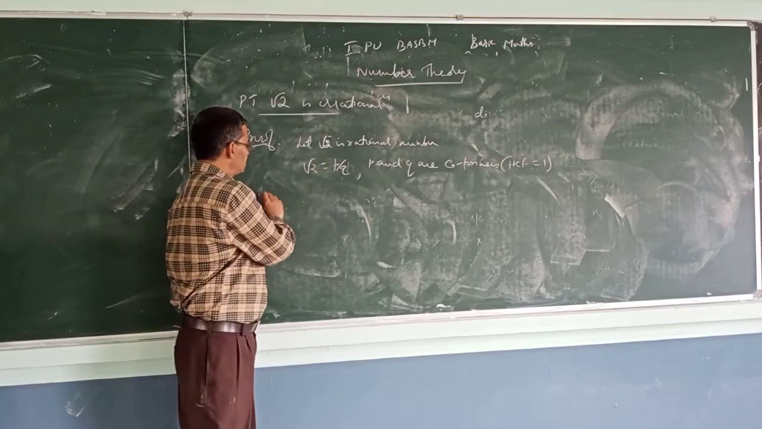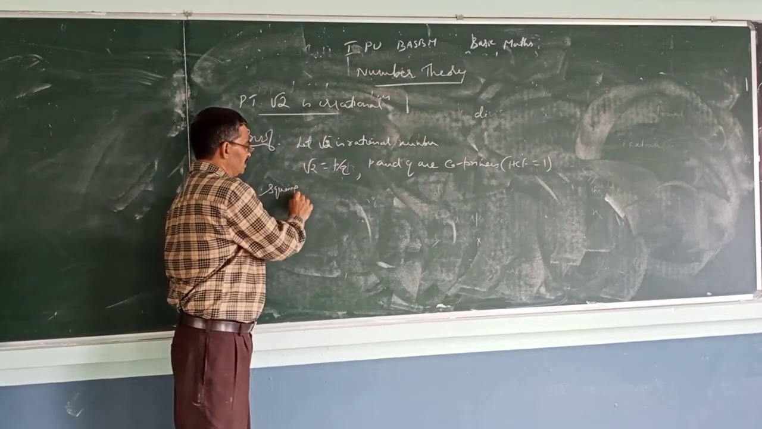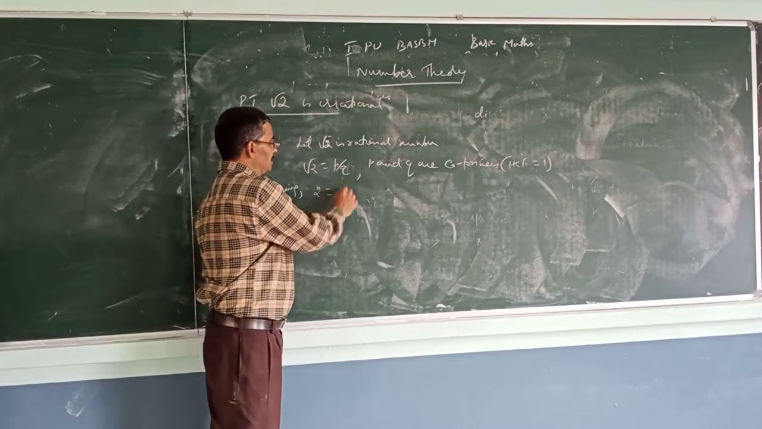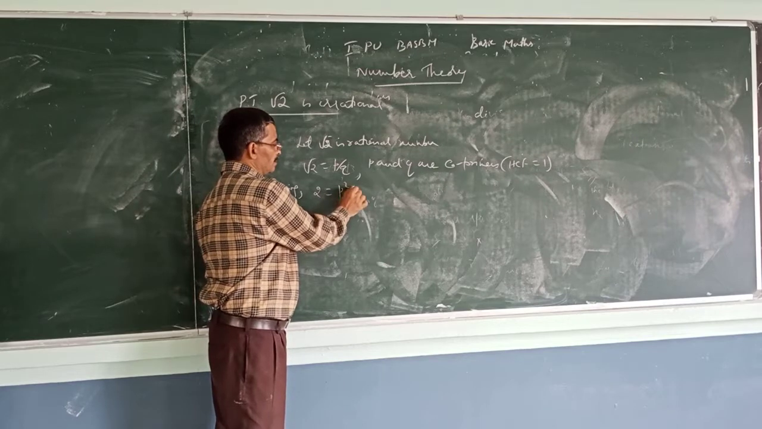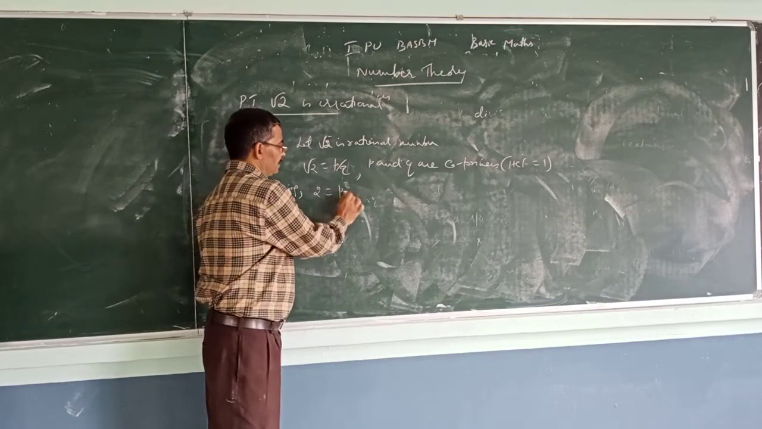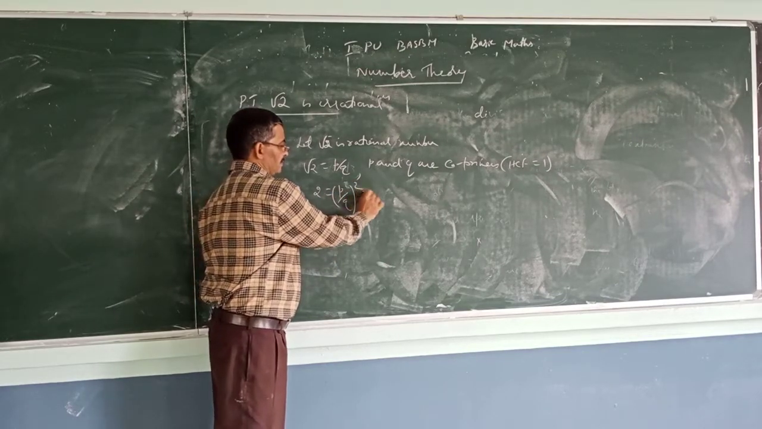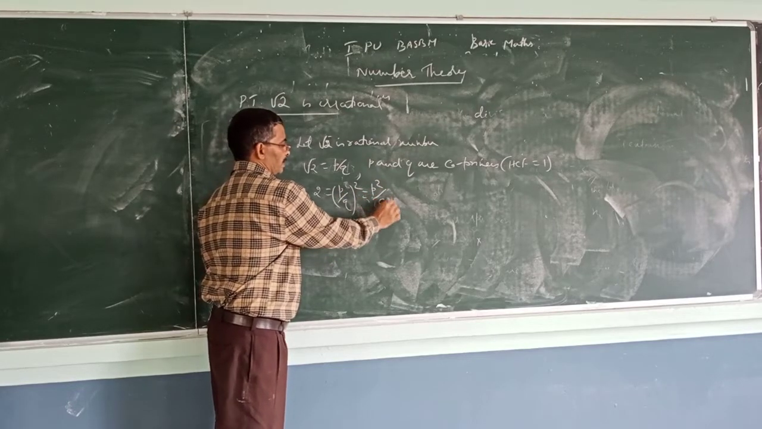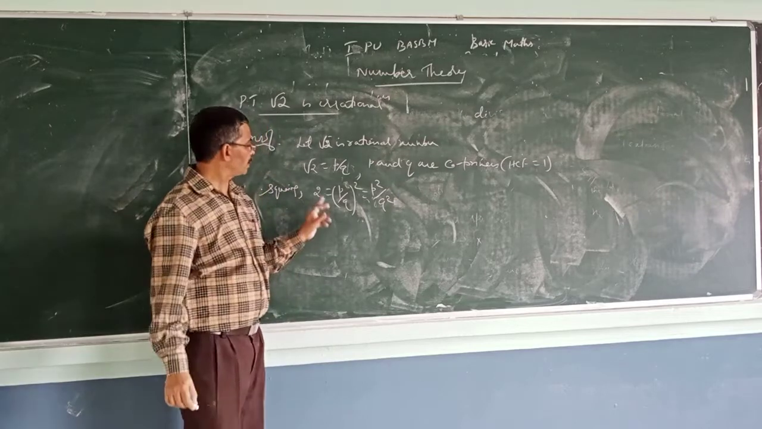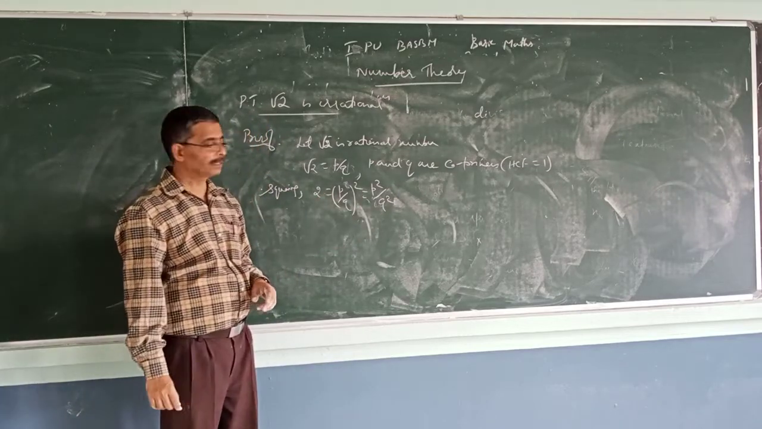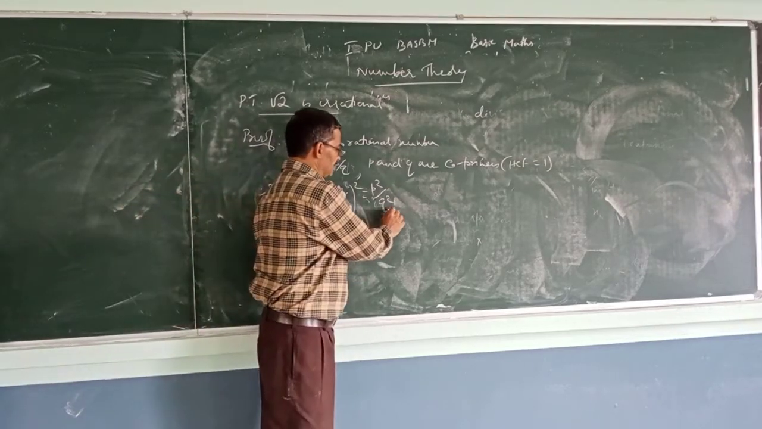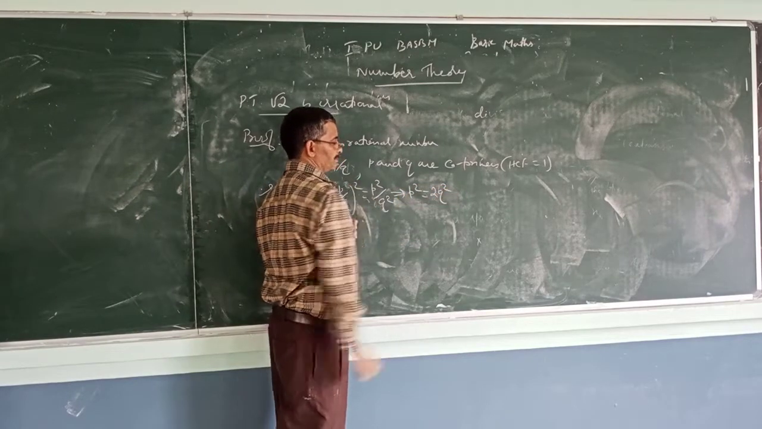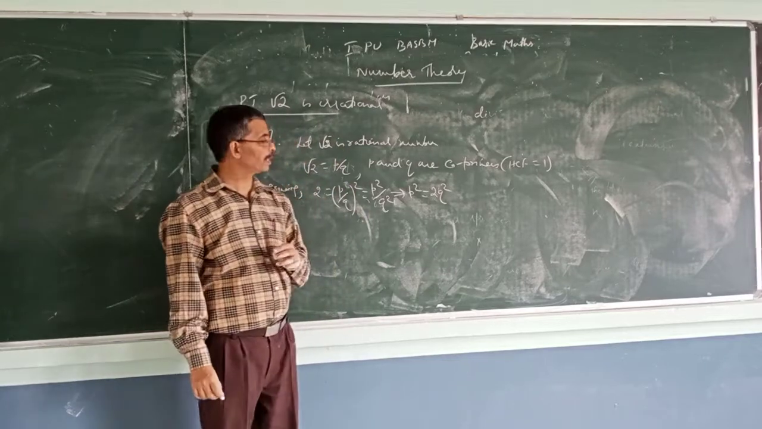Now squaring both sides, what do you get? 2 equal to P square by Q square, P by Q whole square, equal to P square by Q square. That means 2 equal to P square by Q square implies P square equal to 2Q square.